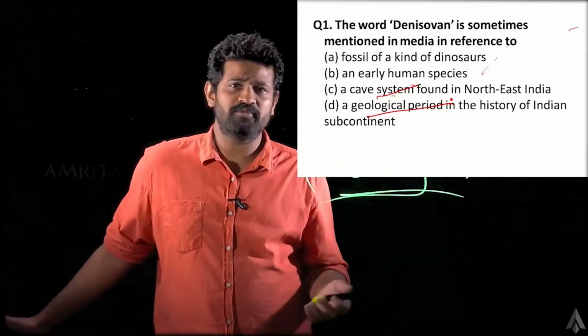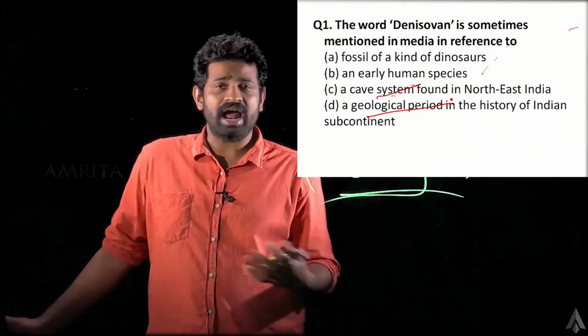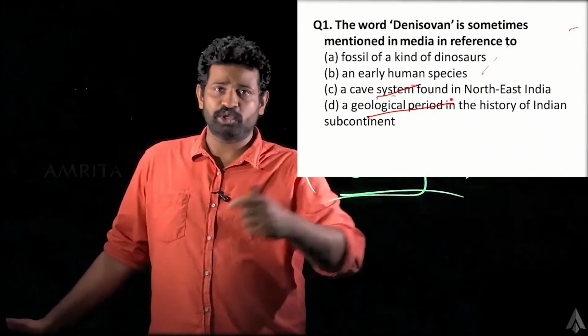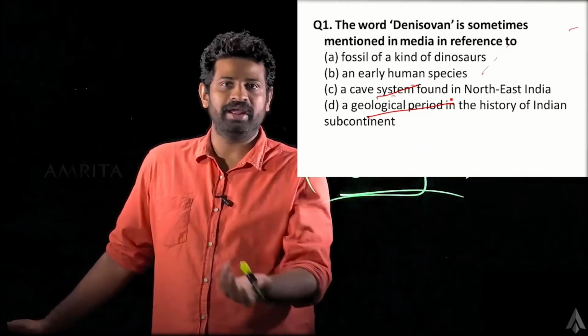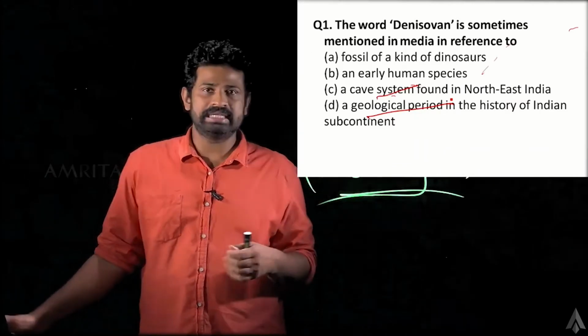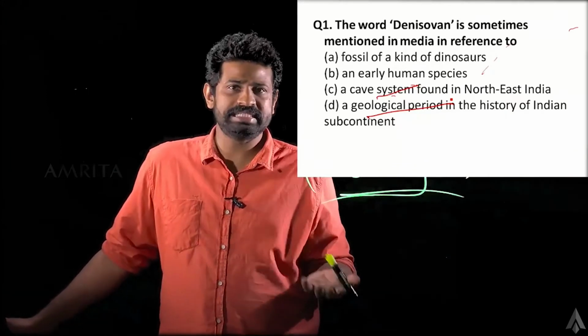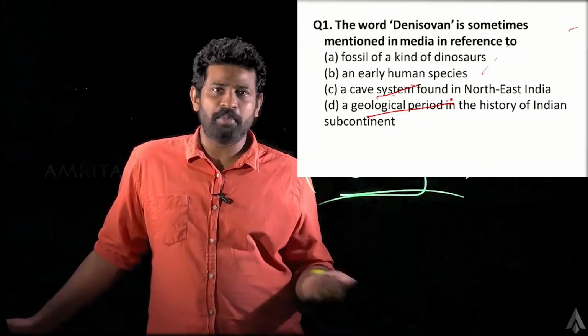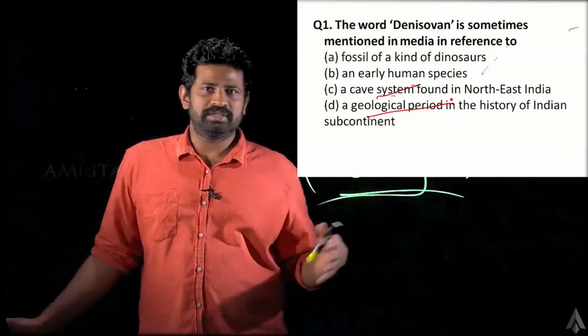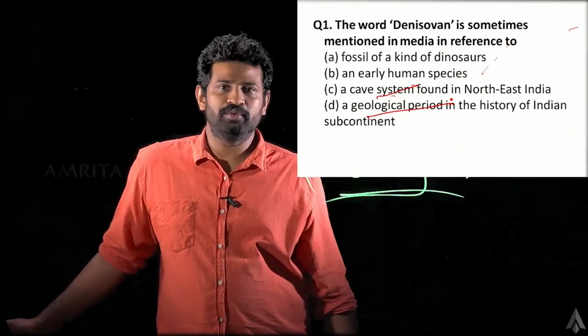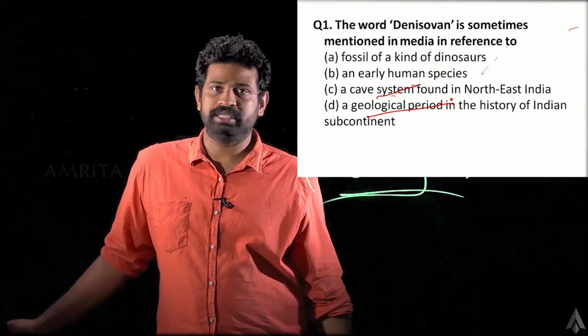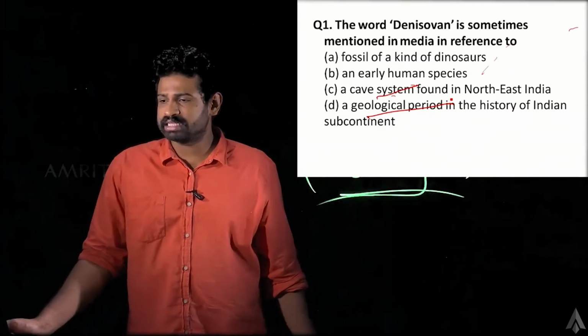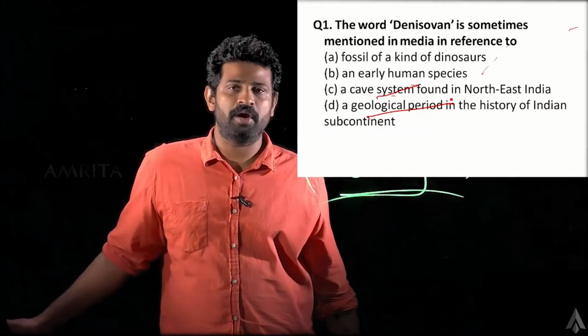A cave system found in Northeast India, that can't be right, in two ways. One, Denisovan should mean someone, right? That is a sense we are getting, and it's not typically an Indian name or Indian type of name. Denisovan, I don't think that would be the kind of name we would see in India or especially in Northeast India. Then a geological period in the history of the Indian subcontinent.